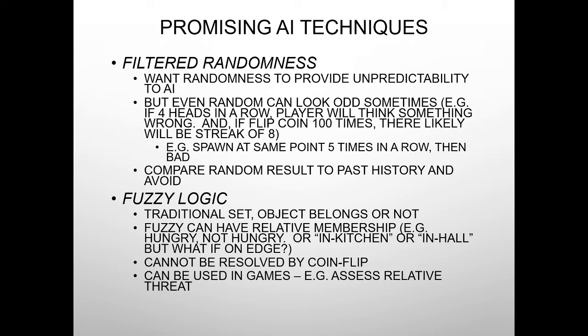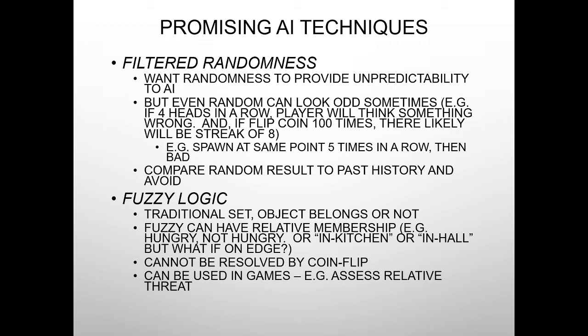The fourth type of promising AI technique would be the fuzzy logic technique. In a traditional set, objects belong or not. Fuzzy can have a relative membership. Example, a binary output: hungry or not hungry, in kitchen, in hall. But what if on the edge? That's where different types of algorithms come into the picture, and machine learning as well. However, fuzzy logic cannot be resolved by a coin flip, and it is extensively used in games. Example, assessing the relative threat of another player.